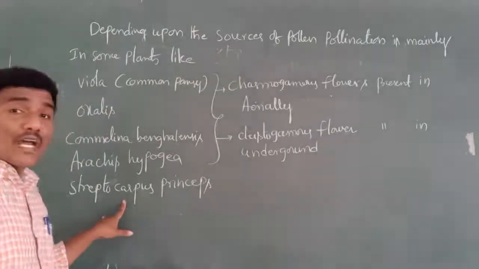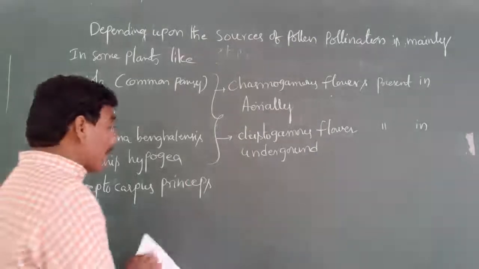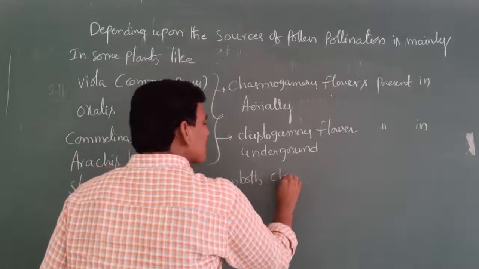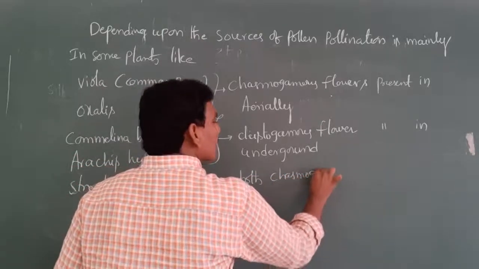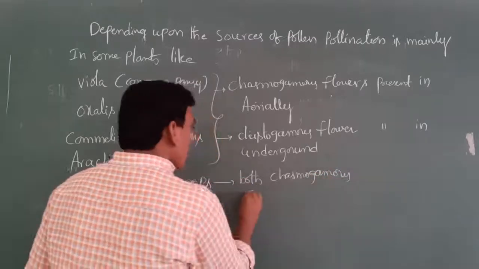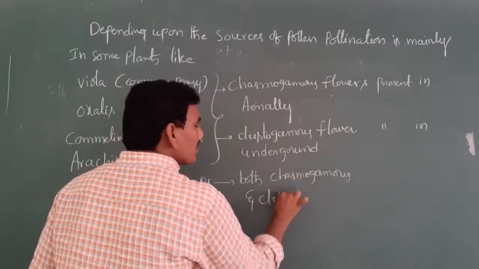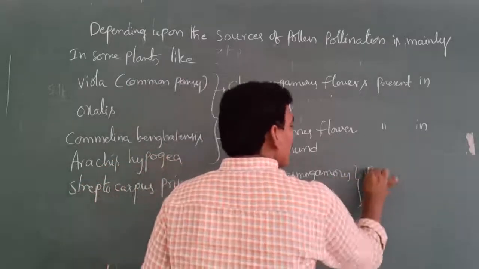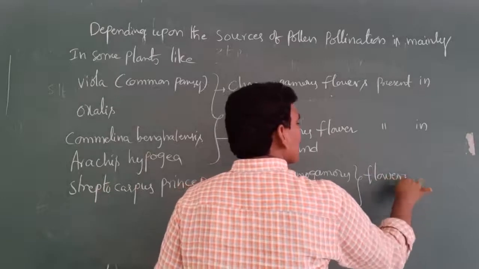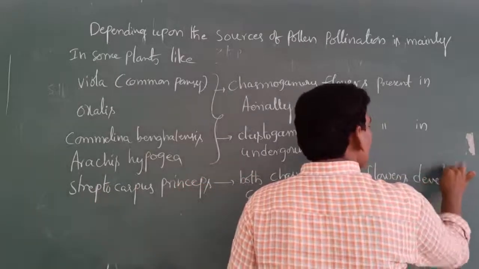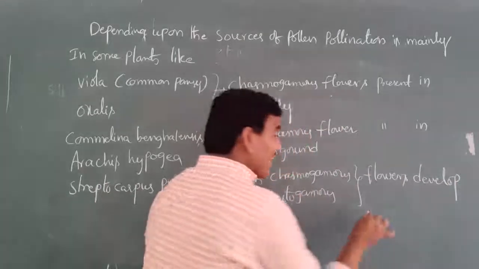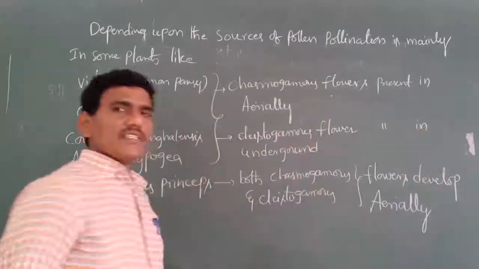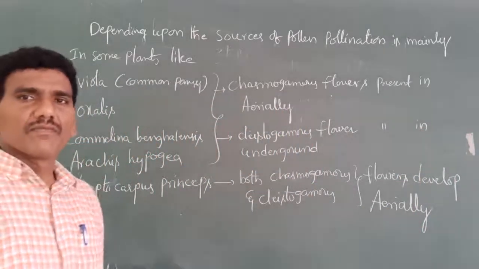But in Septocarpus princeps, both chasmogamous and cleistogamous flowers develop aerially. This is one of the important points.